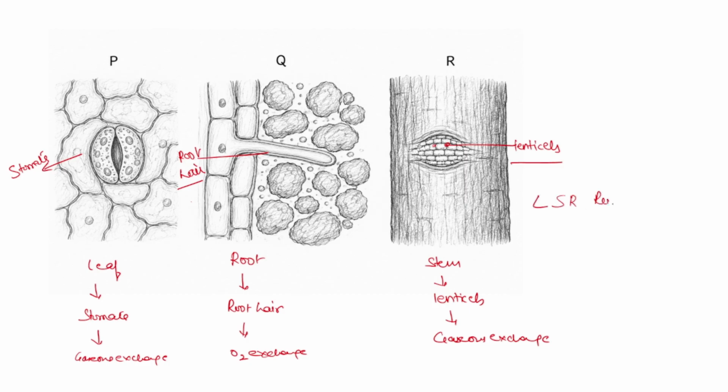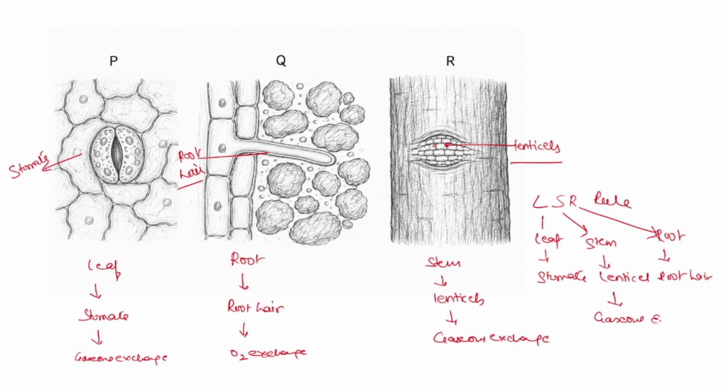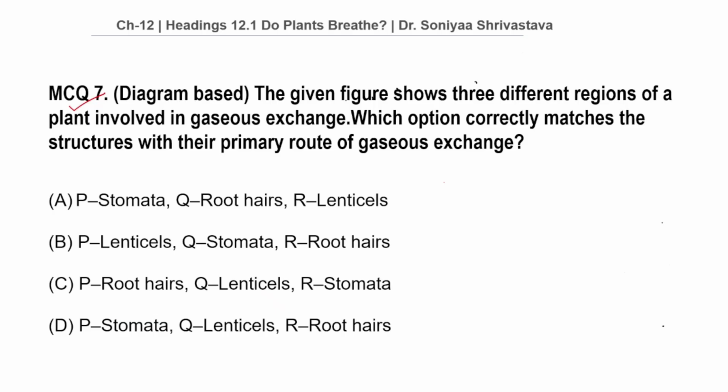For memory tip, L is for leaf, that is stomata, S is for stem, that is lenticel, and R is for root, through root hair. Gaseous exchange takes place for respiration. So let us come to the options.